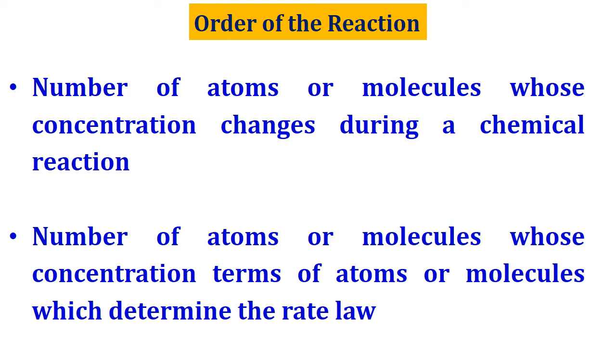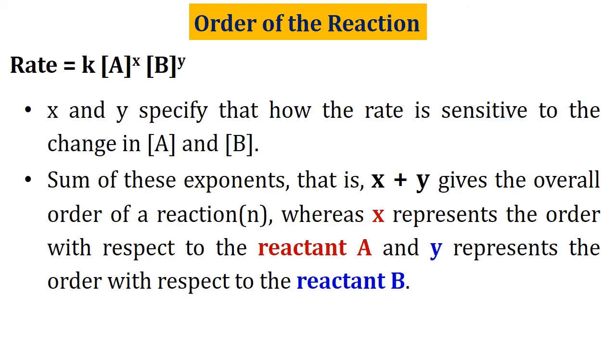In chemical kinetics, the reactions are generally classified in terms of their order. Order of a reaction is defined as the number of atoms or molecules whose concentration changes during the chemical reaction, or it can also be defined as the number of atoms or molecules whose concentration term is there in our rate law expression. Just now we have seen that the rate expression will have some exponent values. These exponent values can be found only with the help of experiments.